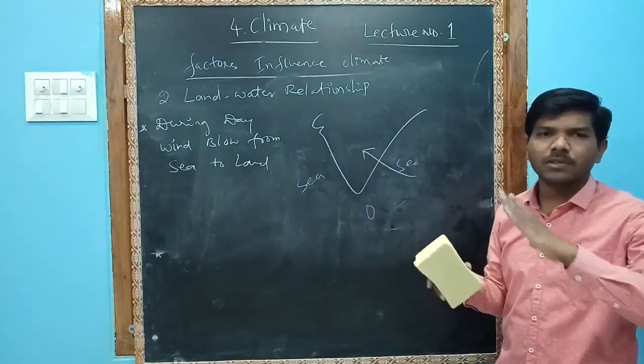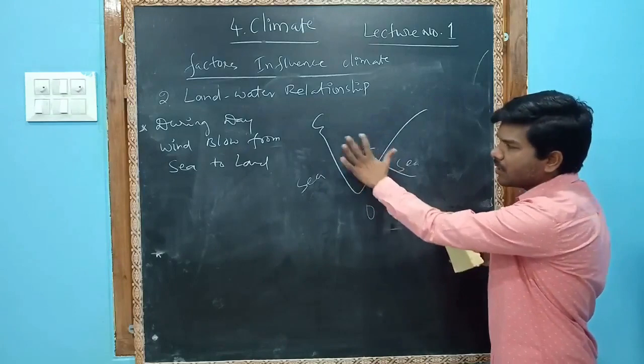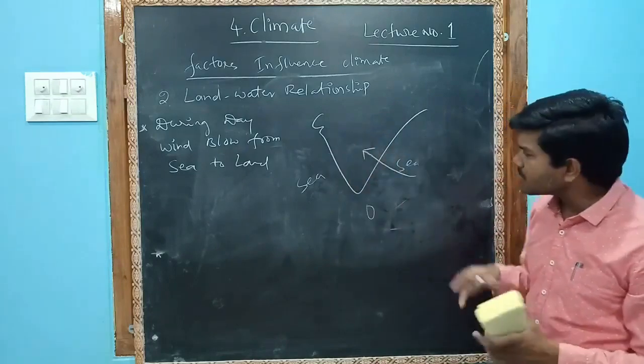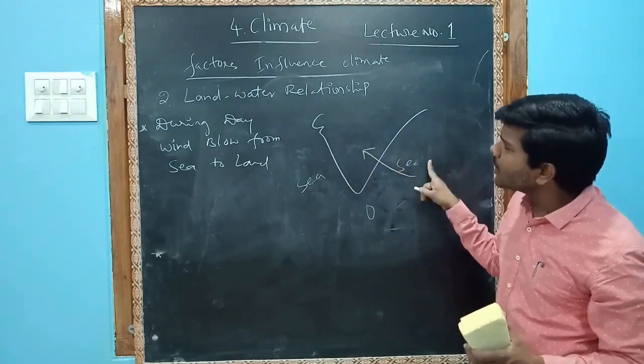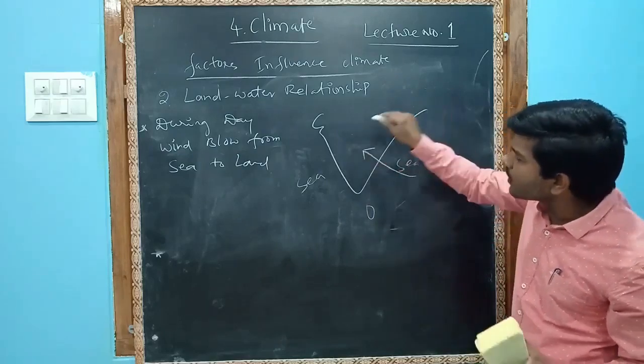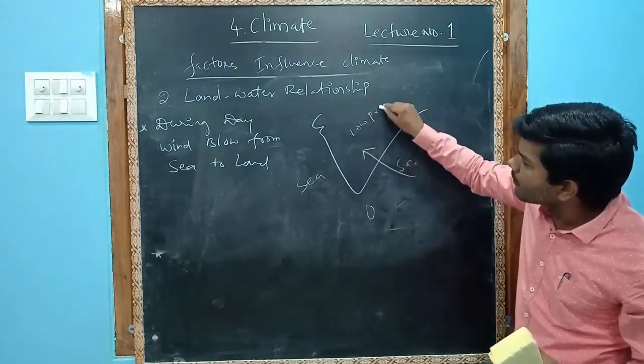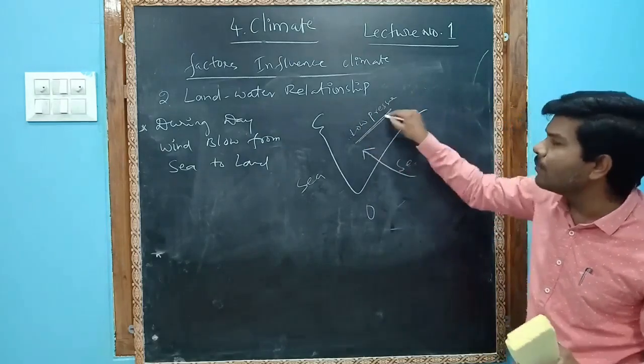A cool temperature will be there in the land area even though the sun rises during the day. Whenever there is high temperature, low pressure forms.